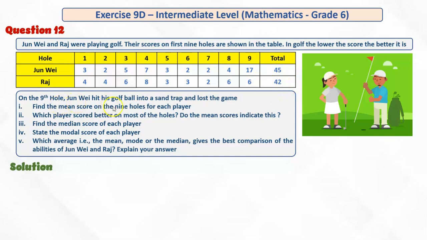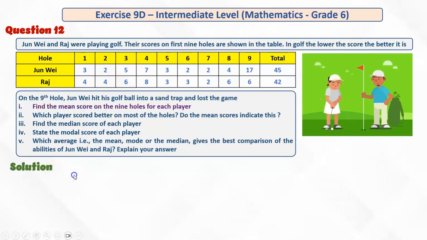On the 9th hole, Jun Wei hit the golf ball into a sand trap and lost the game. So on the 9th hole, somehow Jun Wei actually hit his golf ball into a sand trap and therefore his complete score got spoiled. So we have to find the mean score on the 9 holes for each player, and we'll be solving all these 5 parts now.